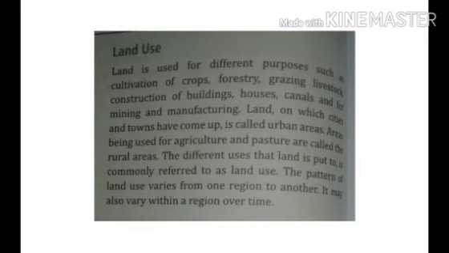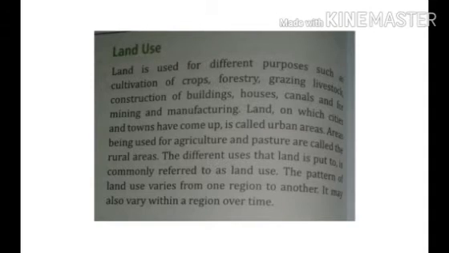You should know land is used for so many different purposes. For example, people use land for cultivation of crops, for forestry, grazing of livestock, construction of buildings, houses, canals, and for mining and manufacturing. Children, land is used for so many purposes.